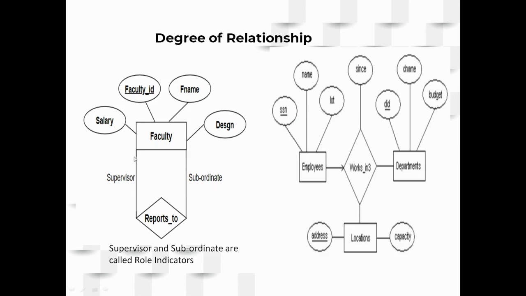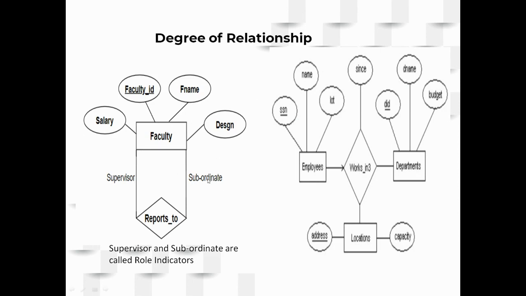Here is an example of a unary relationship. Why are you calling this unary? Because faculty is the only entity that is participating in the reports to relationship. And as I told you, for unary relationships, mentioning the role indicators is very important. Role indicators are nothing but faculty is reporting to again faculty only. So one faculty is reporting to the other faculty. Who is this faculty and who is that faculty? We need to identify them, right?